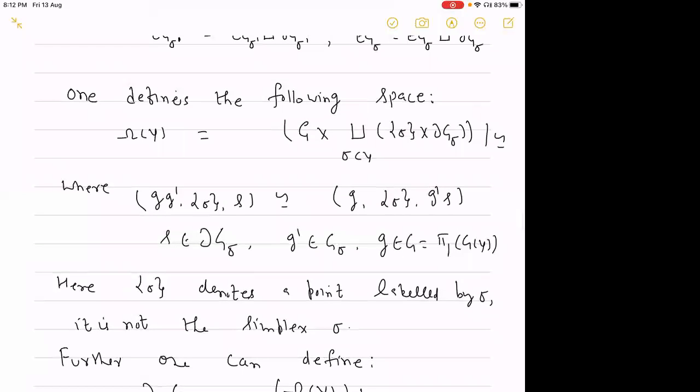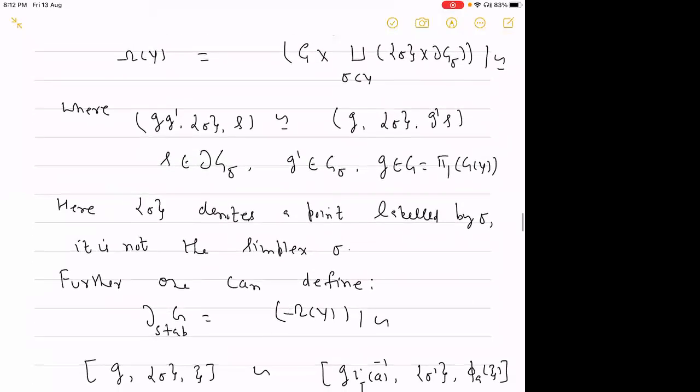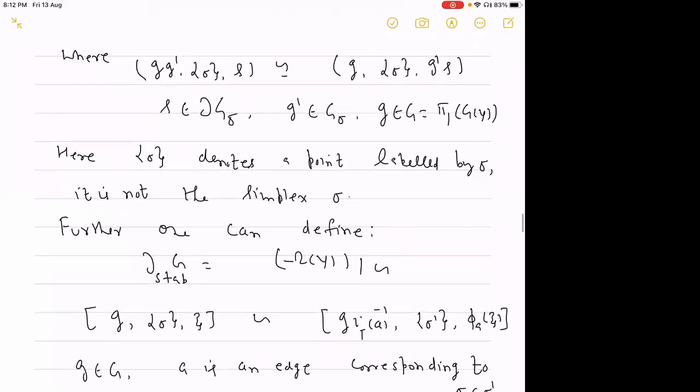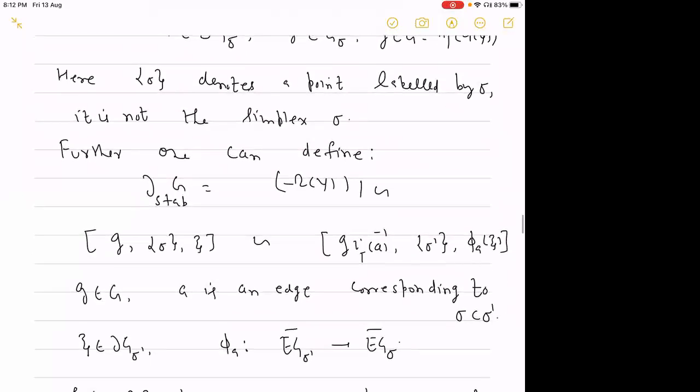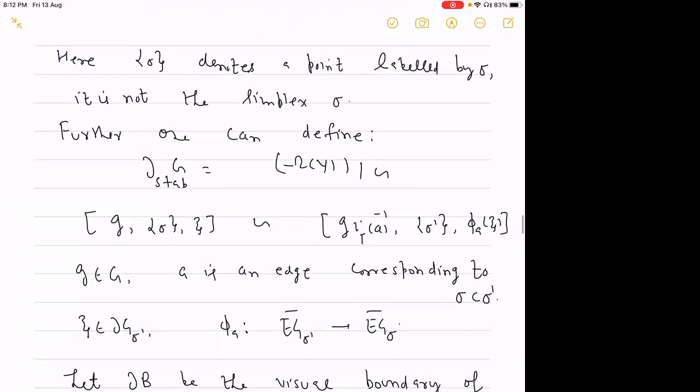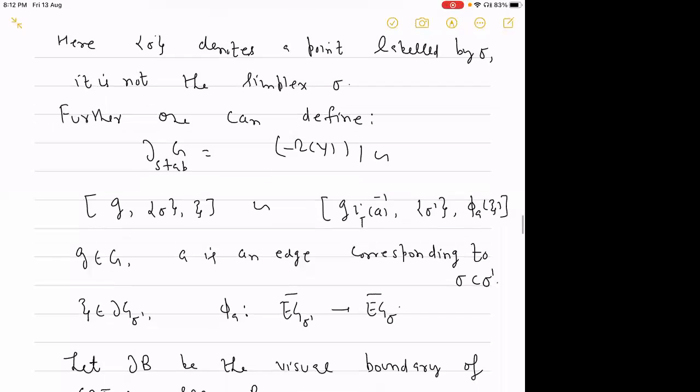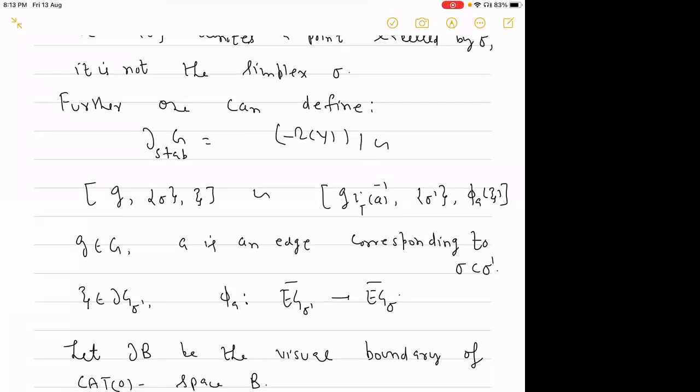After this omega sigma, we further define an equivalence relation on it, which I will denote by del stab G. Again, it is a relation coming from the construction of the development of the complex of groups. G sigma xi will be identified with G IT, where IT is a natural morphism from the complex of groups to the fundamental group of the complex of groups, and sigma prime phi A xi. Here phi is an embedding; we already have the embedding phi A from EG sigma prime bar to EG sigma bar.